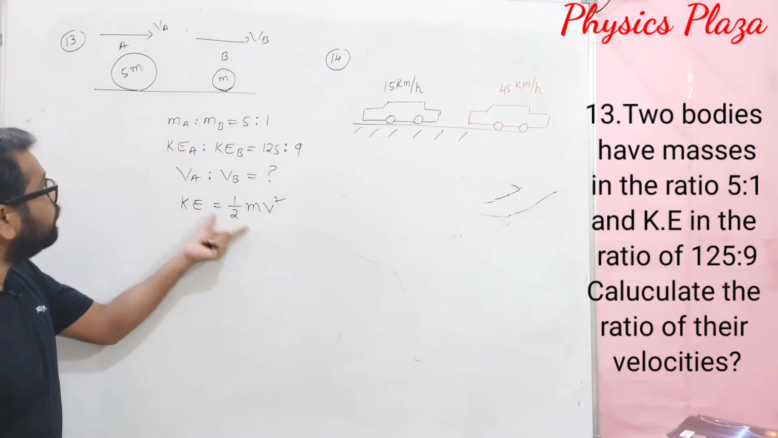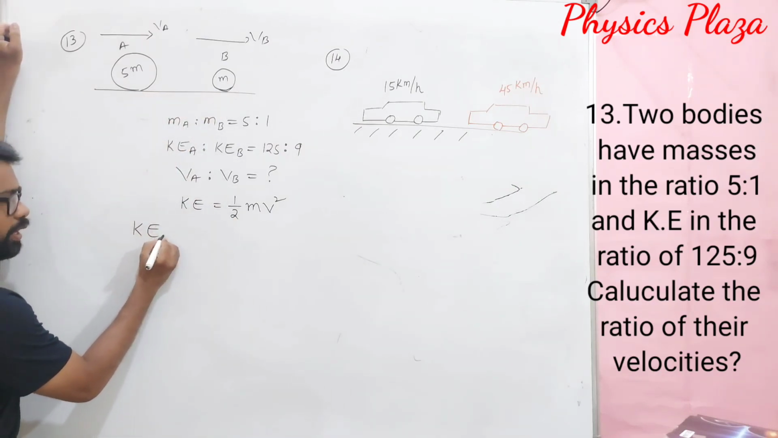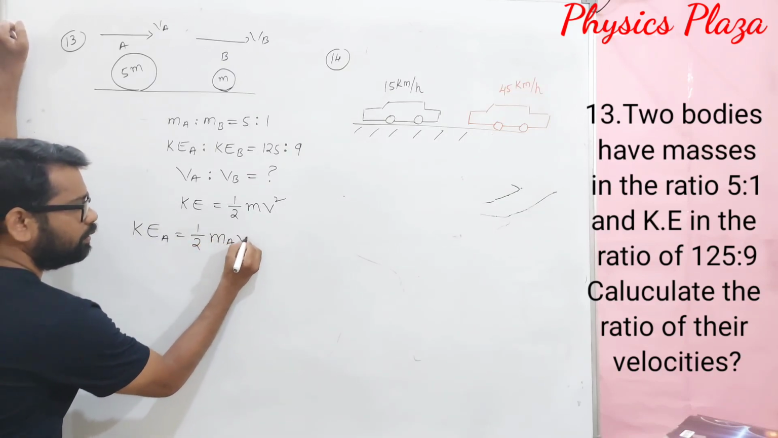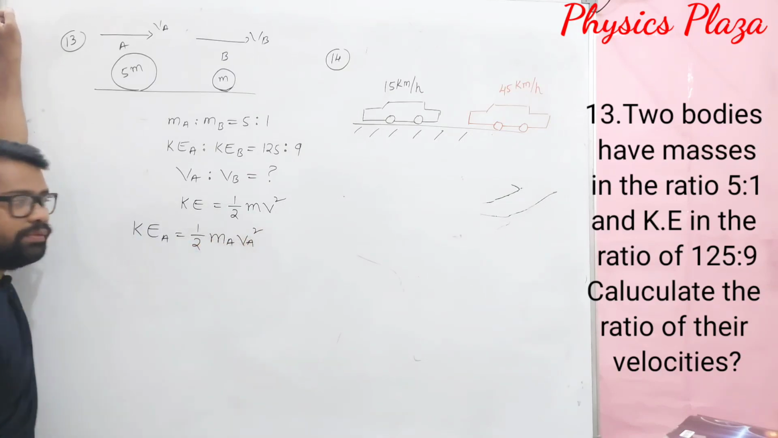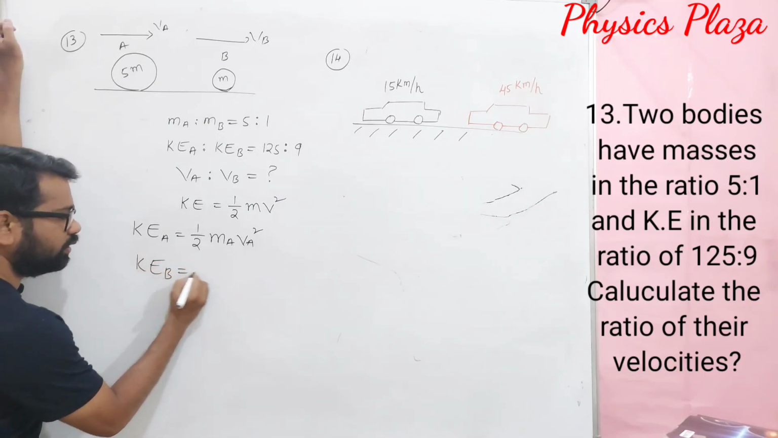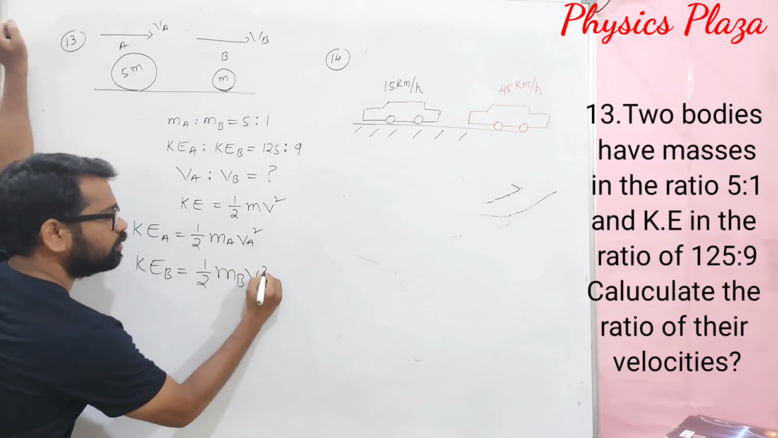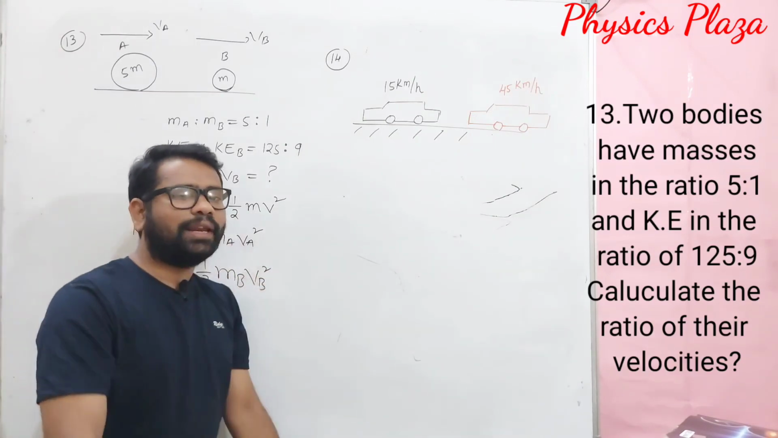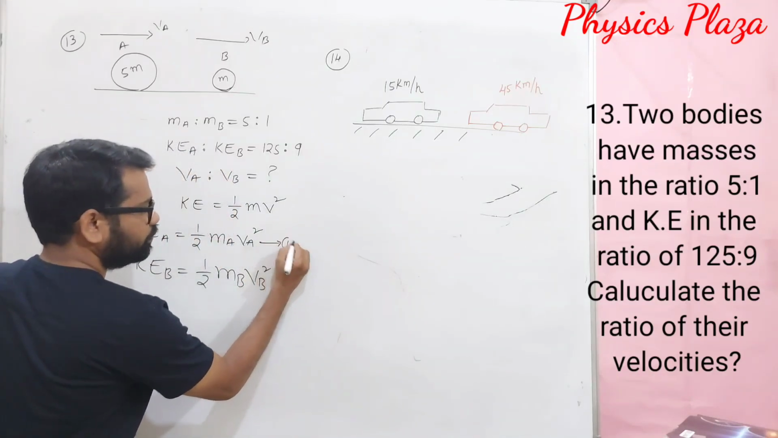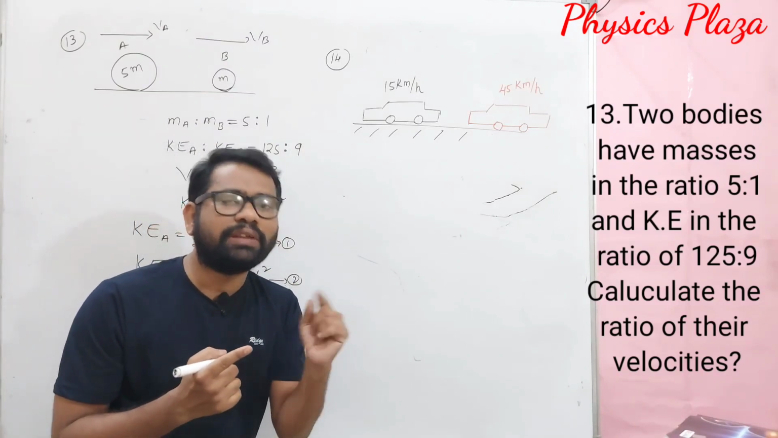Now let us apply this formula for body A and body B. Children, here kinetic energy for body A we can write as half MA VA square. For body B we can write like this: half MB VB square. Then they are asking us to calculate the ratio of their velocities. So let us say this is equation 1 and this is equation 2. Children, just divide equation 1 by equation 2.